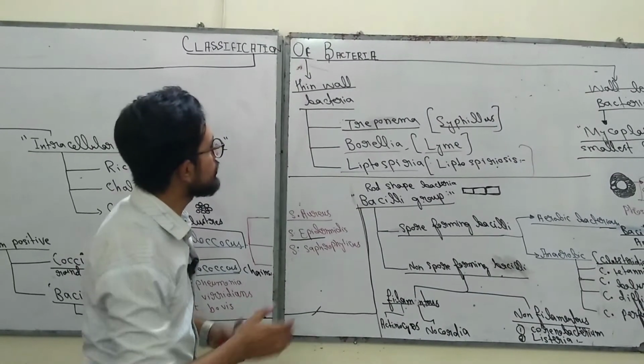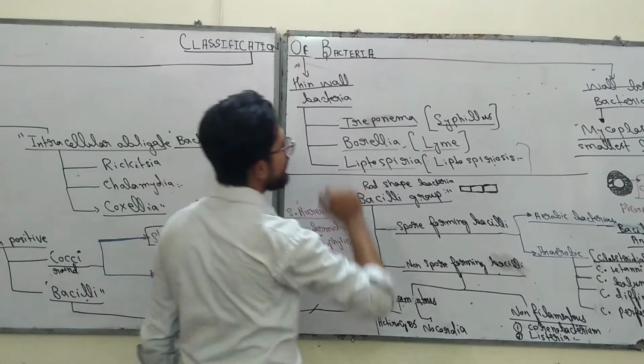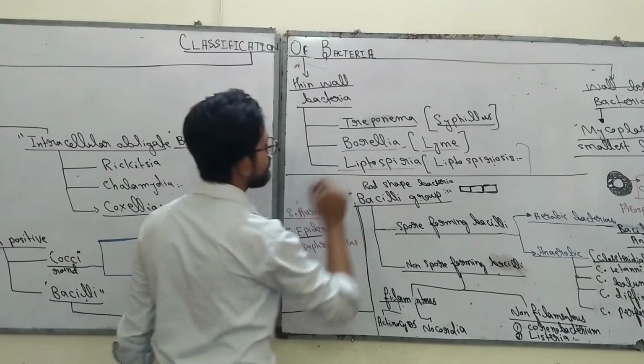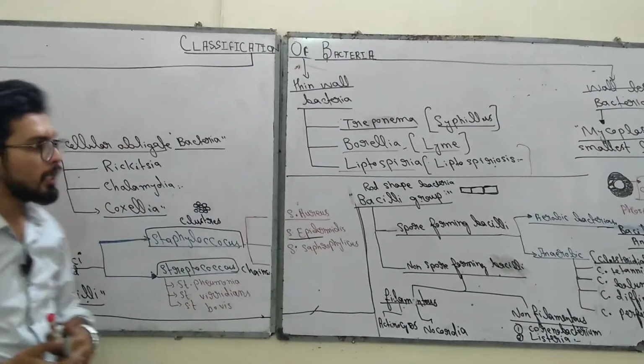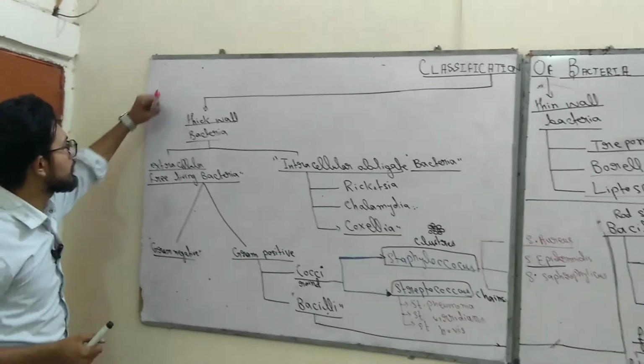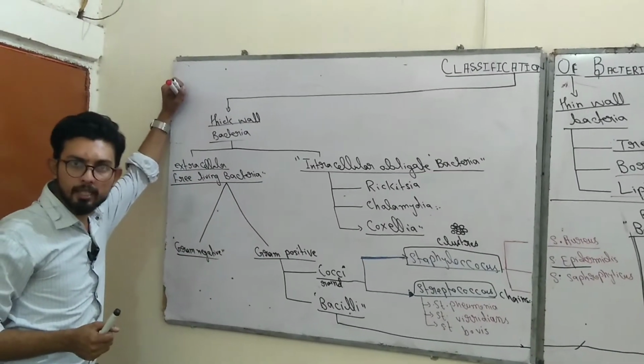So the thin walled bacteria are further divided into three groups. The first one is Treponema, that causes syphilis. The second group is known as Borrelia, that causes Lyme disease, and the last one is Leptospira, that causes leptospirosis. And the thick walled bacteria, and thick walled bacteria are those bacteria which take the gram stain.